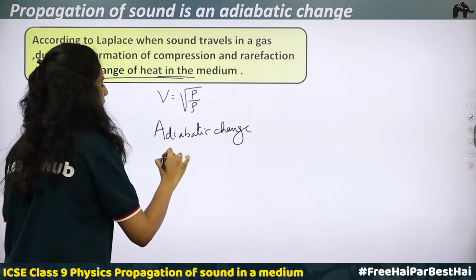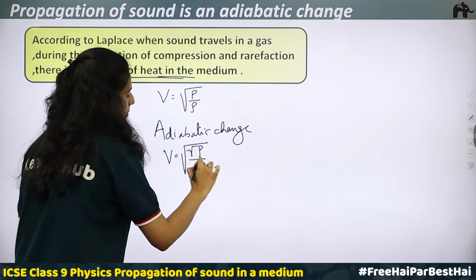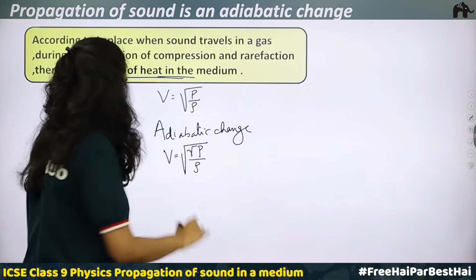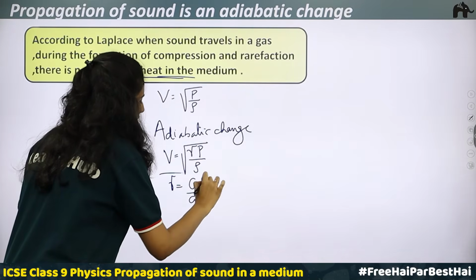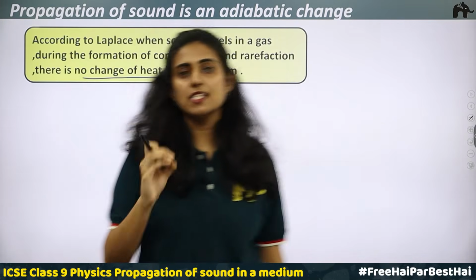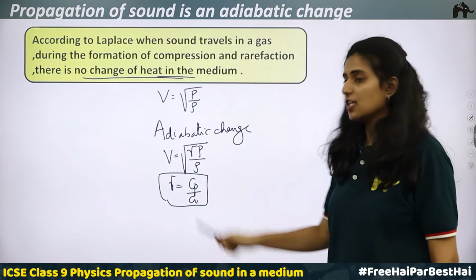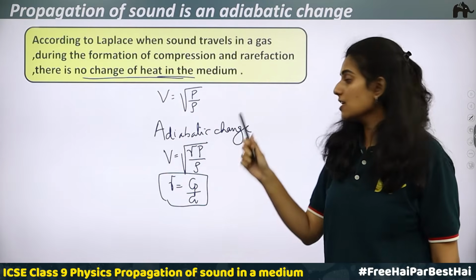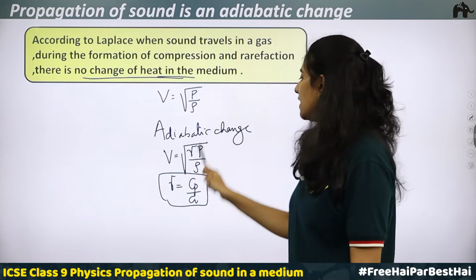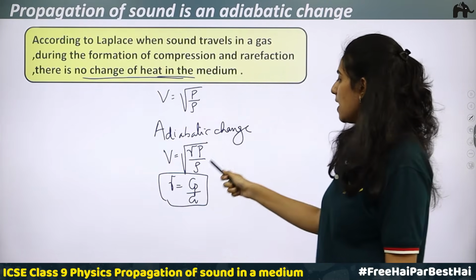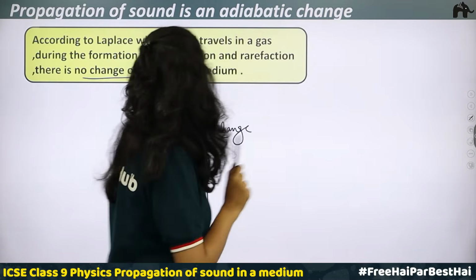Then the relation becomes V is equal to root of gamma P divided by rho. Now what is gamma? Gamma is a Greek letter. Here gamma will be equal to Cp by Cv. So what is Cp? What is Cv? Cp is the specific heat at constant pressure, and Cv is the specific heat at constant volume. Then you get rho. Then you get gamma multiplied with P, pressure, divided by the density rho. Taking the root, you will get a value for the speed of sound, V.